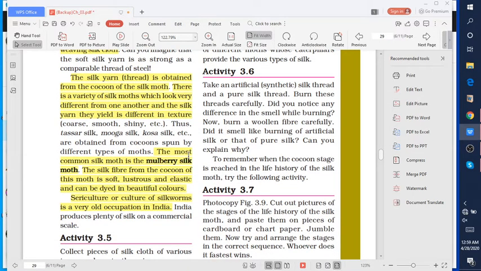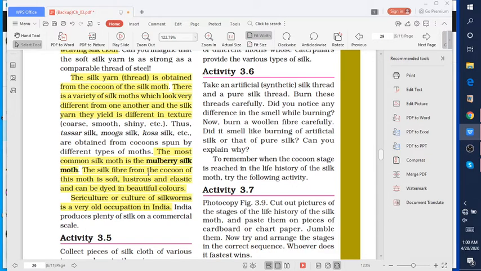The most common type of silk moth is the mulberry silk moth, and mulberry silk is very expensive. This moth provides us mulberry silk.